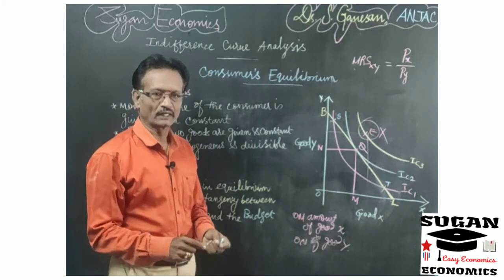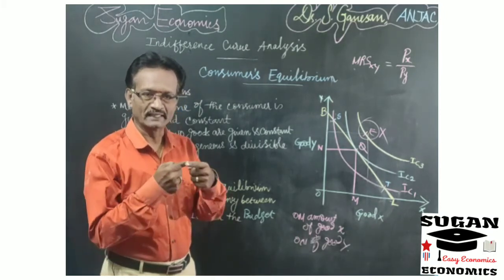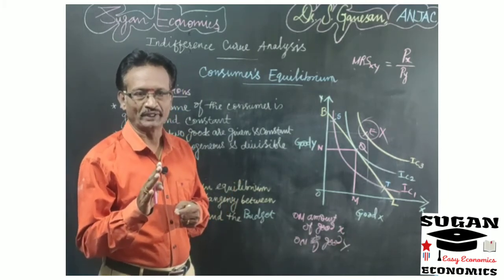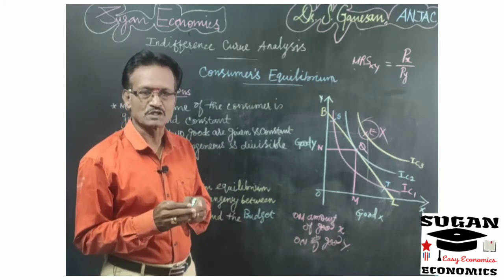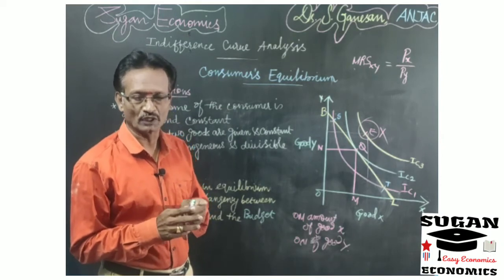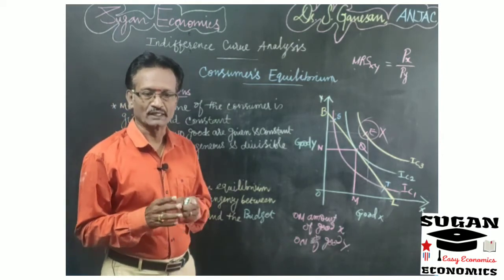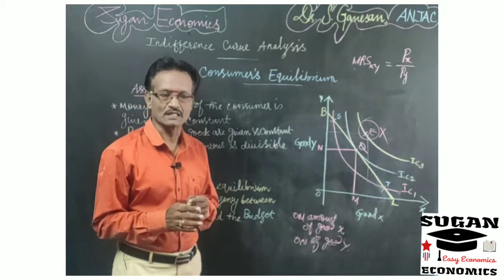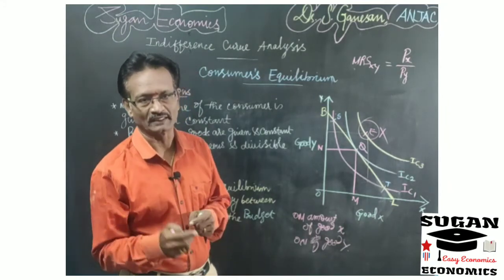Okay. So the consumer is in equilibrium where the budget line is tangent to the indifference curve, because at the point of tangency, the marginal rate of substitution and the price ratio of both the commodities are equal, right? So dear students, kindly watch the video carefully and understand the concept of consumer's equilibrium or maximum level of satisfaction.